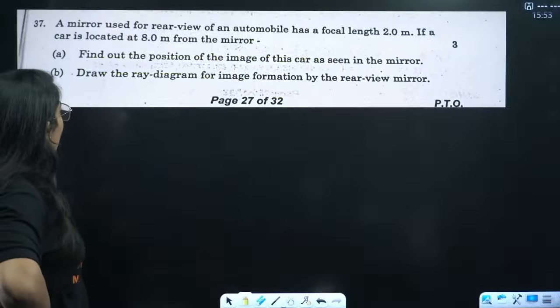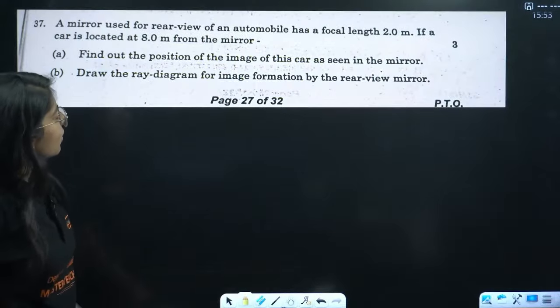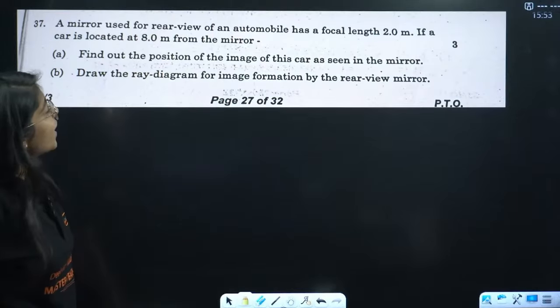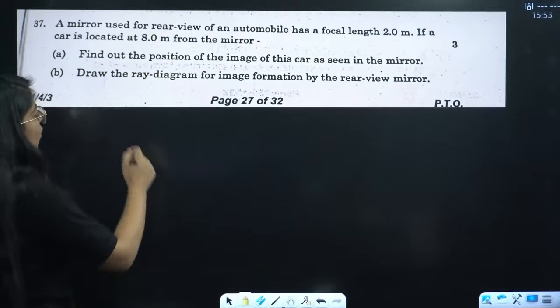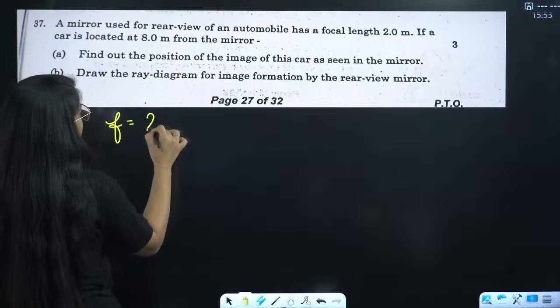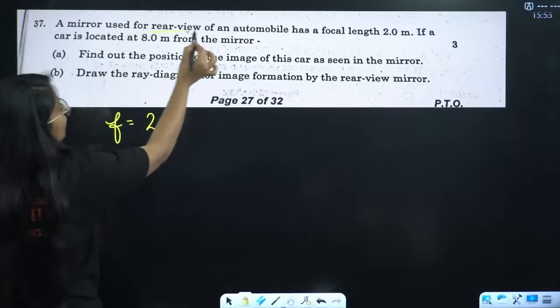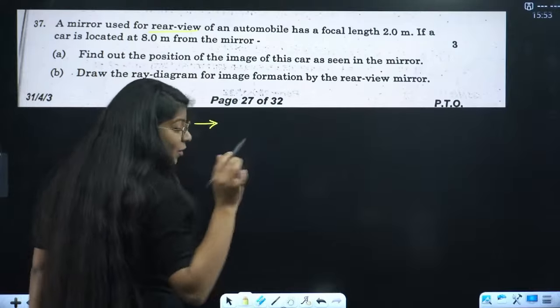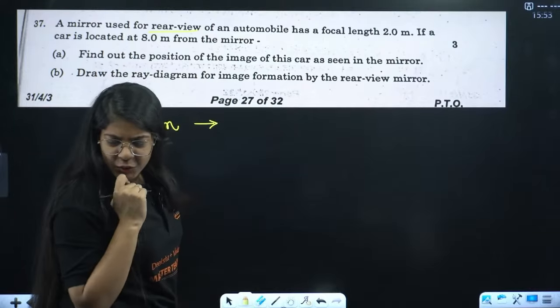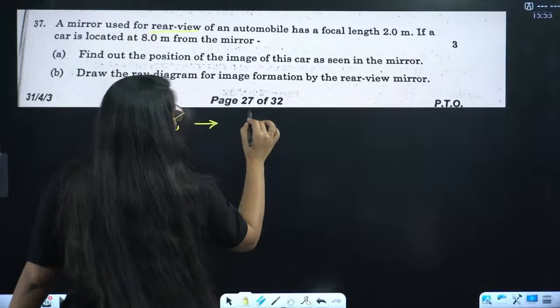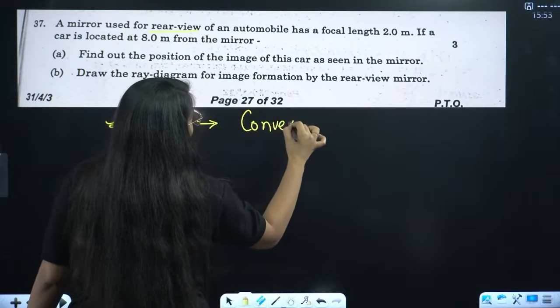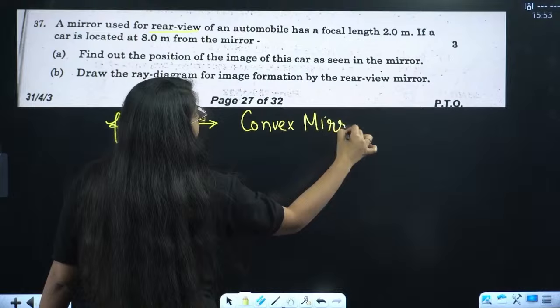Okay, let's move on. A mirror used for rear view of an automobile has a focal length of 2 meters. Now it is a rear view. That means which mirror is it? Which mirror did you guys write? You guys wrote convex mirror. Very good. So this is a convex mirror.